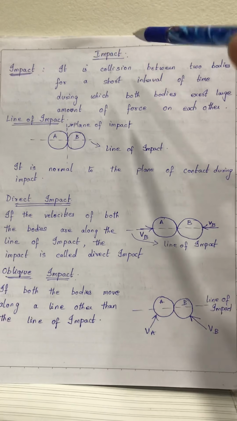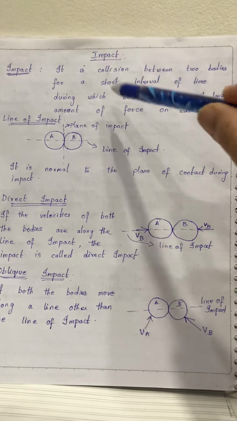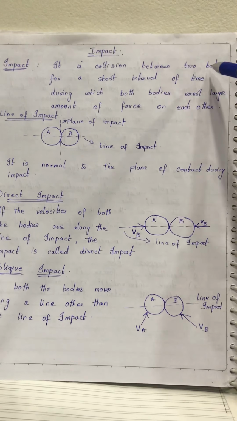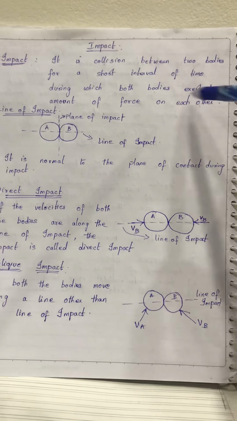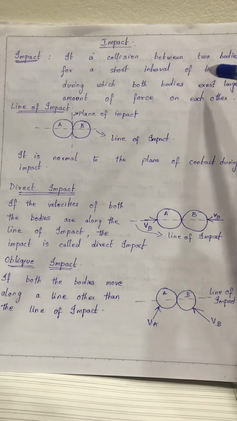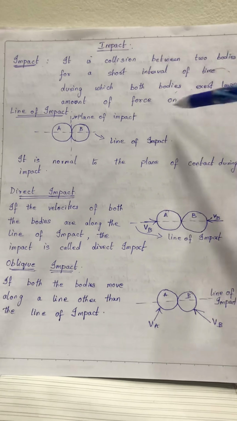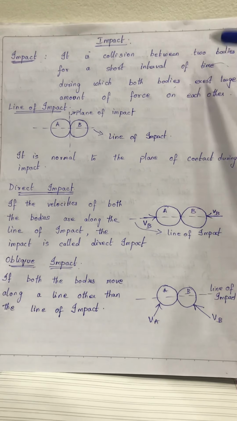Okay, now we move on to what is known as impact. Impact is nothing but collision between two bodies for a very small interval of time during which both the bodies exert a large amount of force on each object. So, when two objects are approaching each other and they collide for a very small interval of time exerting a large amount of forces on each other, that phenomenon is known as impact.